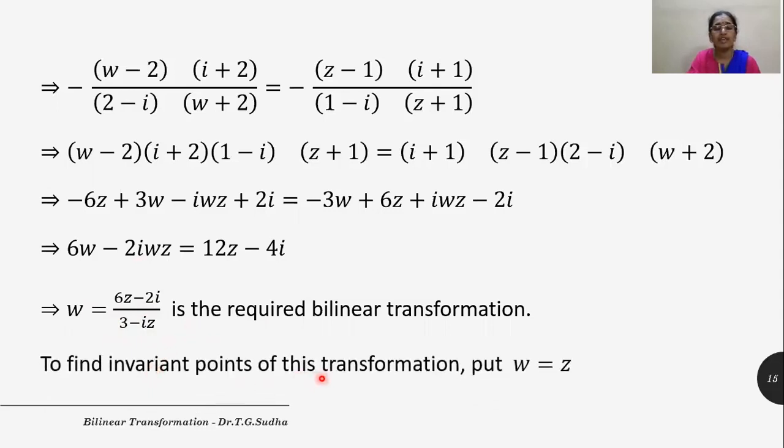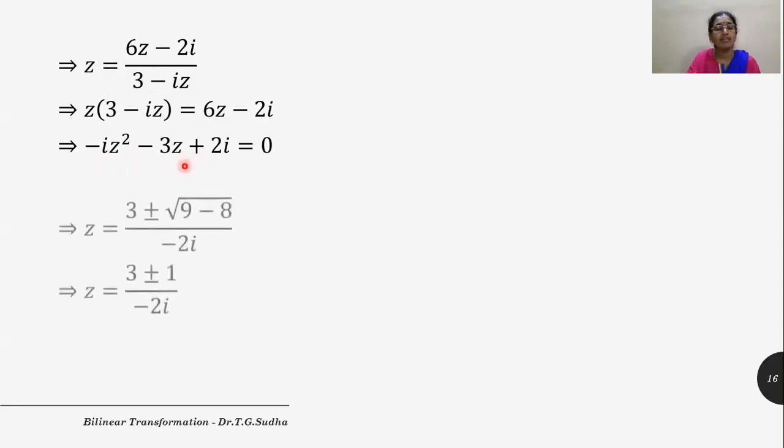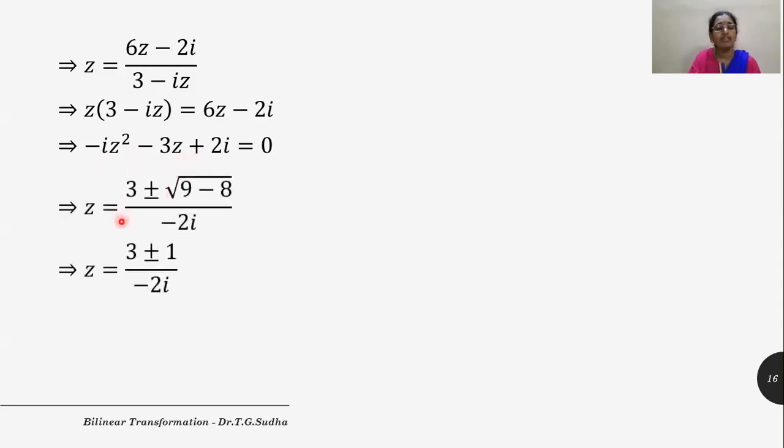So to find invariant points of the transformation, put W is equal to Z. So when we put W is equal to Z, this is the expression we get. Z is equal to 6Z minus 2I by 3 minus IZ. Now you cross multiply and you obtain this. Multiply the terms and shift all the terms to the left hand side. We obtain a quadratic equation in Z.